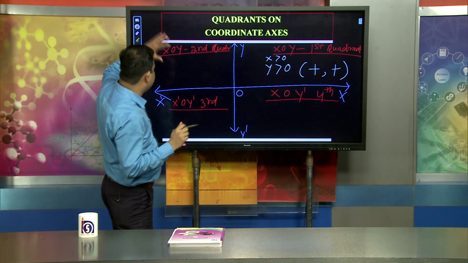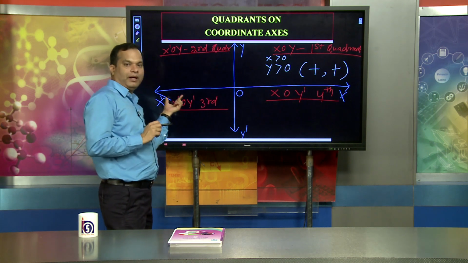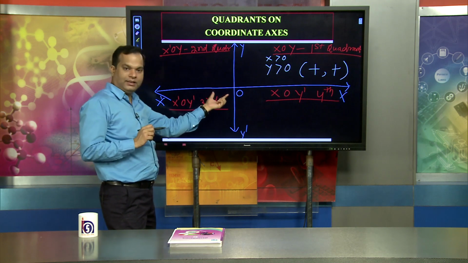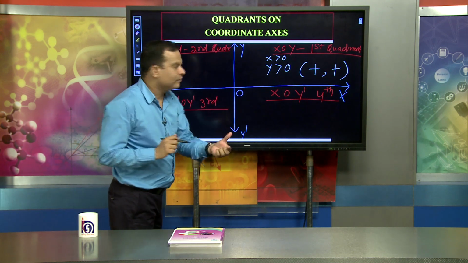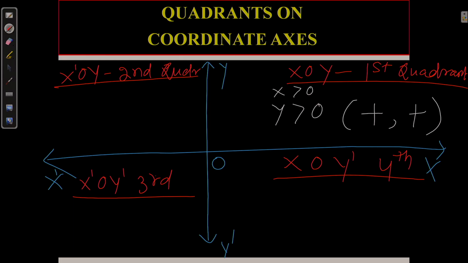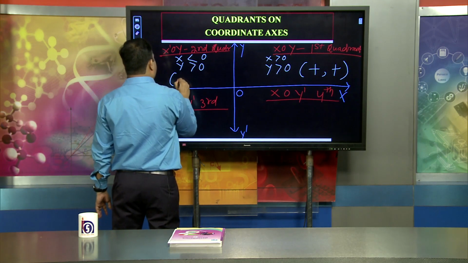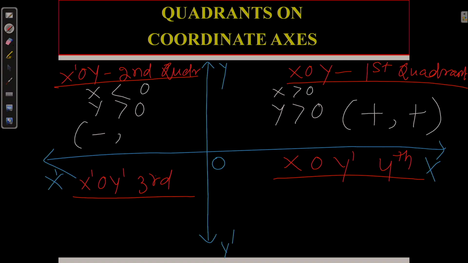When talking about the second quadrant, OX dash is the backward side from the origin, so this is negative. So when talking about the second quadrant, simply I can say x is less than 0, and the y component will be greater than 0, because y is in the upper part. So you will find this will be negative and positive.